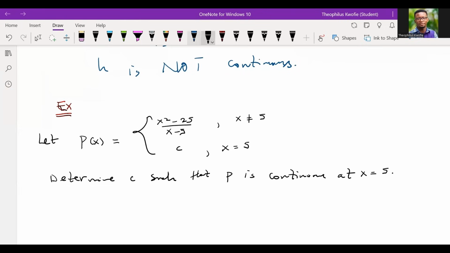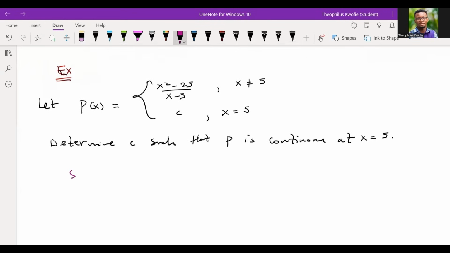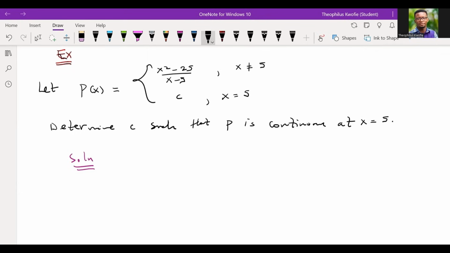So this question is a very interesting one. It just has to do with the conditions that we have to meet. The first condition is that the function evaluated at a point must exist. So let's evaluate p at the point 5. When we evaluate p at 5, what do we have? When x is equal to 5, the function value is c. Good.